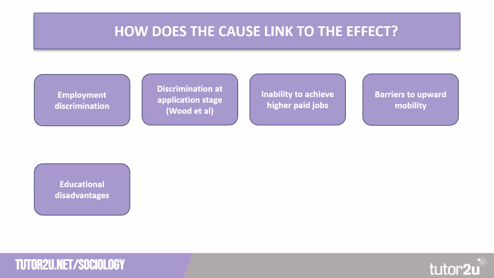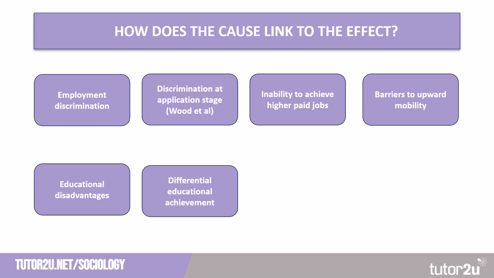Our second way of looking at how ethnicity might impact on social mobility takes into account educational disadvantages. What we may do here is look at some of the groups who traditionally underperform in education, what we call differential educational achievement. Then what we need to explain is to take one of the reasons for differential educational achievement and apply that to an individual's life chances and their ability to achieve social mobility.